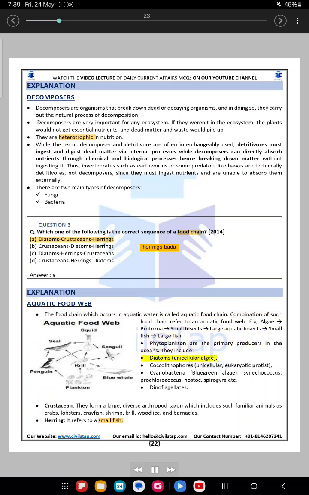They include diatoms, unicellular algae, coccolithophores, unicellular eukaryotic protists, cyanobacteria (blue-green algae) such as Synechococcus, Prochlorococcus, Nostoc, Spirogyra etc., and dinoflagellates. Crustaceans form a large, diverse arthropod taxon which includes such familiar animals as crabs, lobsters, crayfish, shrimp, krill, woodlice, and barnacles. Herring refers to a small fish.